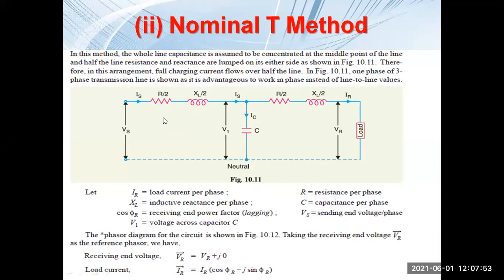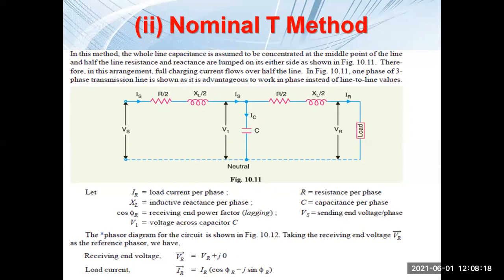The series branch, that is resistance and inductance, is divided into two halves. One half will be on the left hand side and another half on the right hand side. So that will be R by 2, XL by 2, and this side also R by 2 and XL by 2. And this is your capacitance, which is put in at the middle.